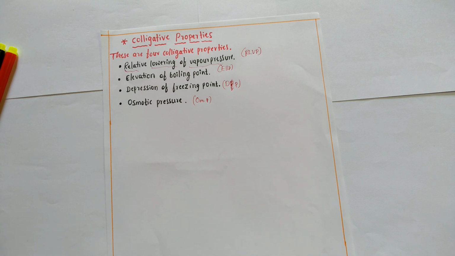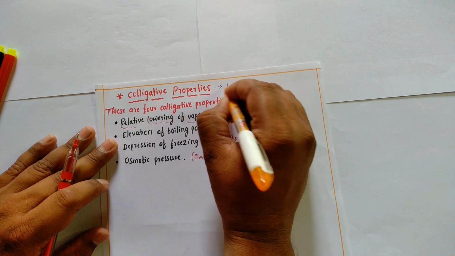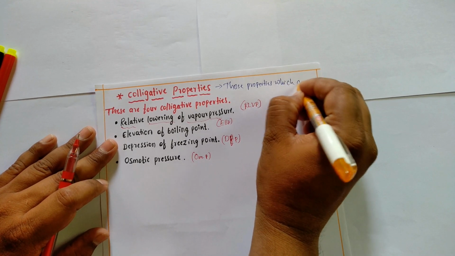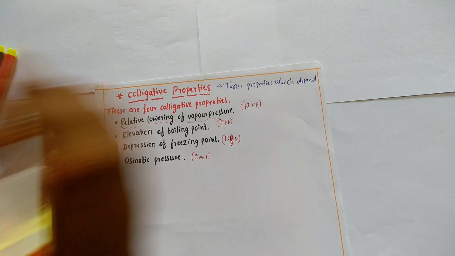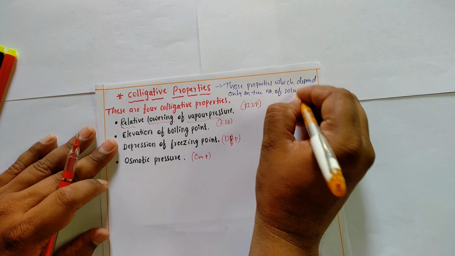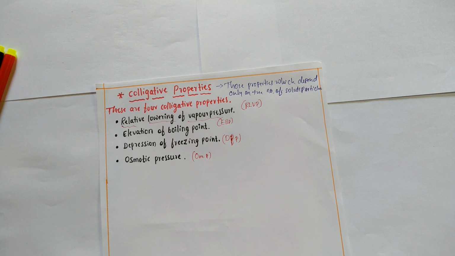Colligative properties are those properties which depend only on the number of solute particles. Relative lowering of vapor pressure, elevation of boiling point, depression of freezing point, and osmotic pressure all depend only on the number of solute particles present in the solution, and not on the nature of the solute.